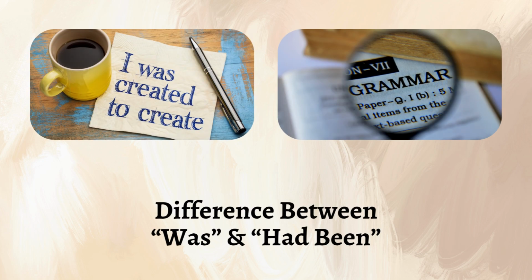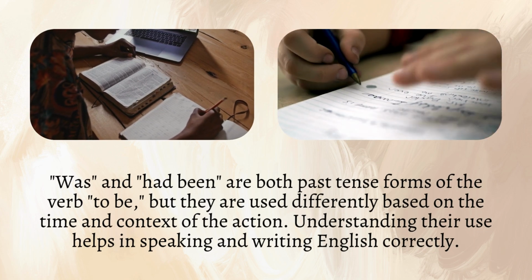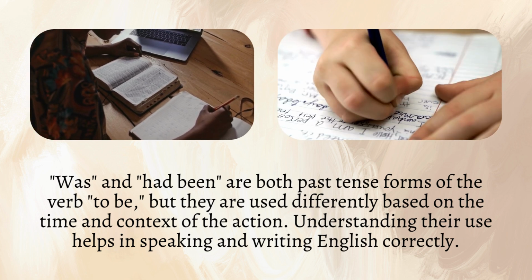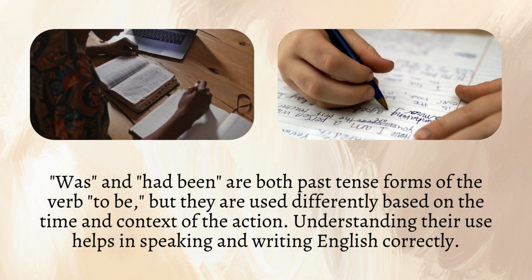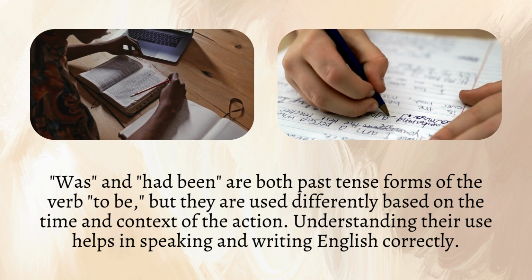Difference between was and had been. Was and had been are both past tense forms of the verb to be, but they are used differently based on the time and context of the action. Understanding their use helps in speaking and writing English correctly.